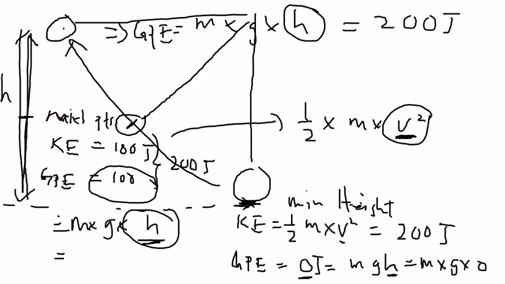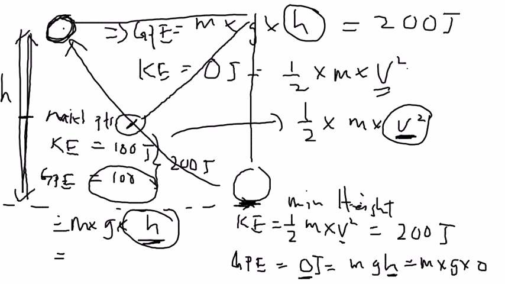At this point, the KE is equal to 0. Why? Because the speed is equal to 0. There's no more speed. The ball stops momentarily before it falls down again, because that's the maximum height. According to the formula, half times m v squared, when v is 0, half times m times 0, your KE will be 0.